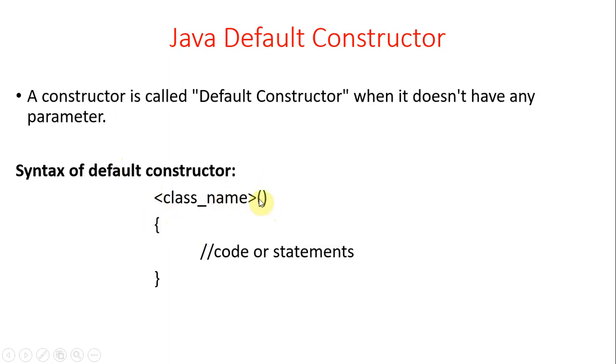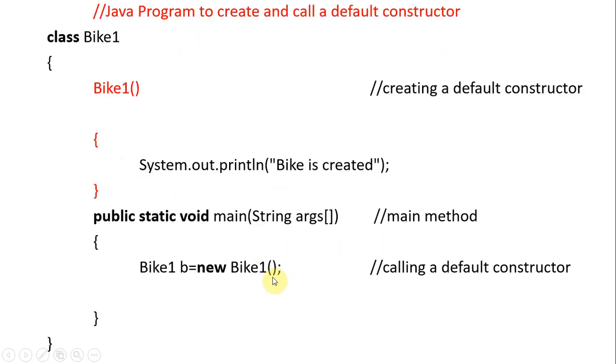The syntax is the class name, parentheses and braces. We can specify the code here. This is an example program for the default constructor. Class Bike1 is the class. Class is a keyword used to create a class, and Bike1 is the name of the class; we have to follow capitalization. Bike1 is a method, but since the name of the method is the same as the class name, it is called a constructor. Do we have parameters here? No, we don't have any parameters. That's why this is called a default constructor.